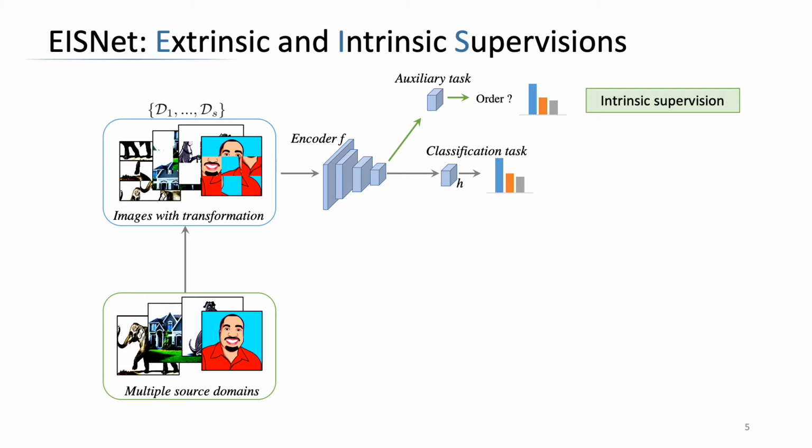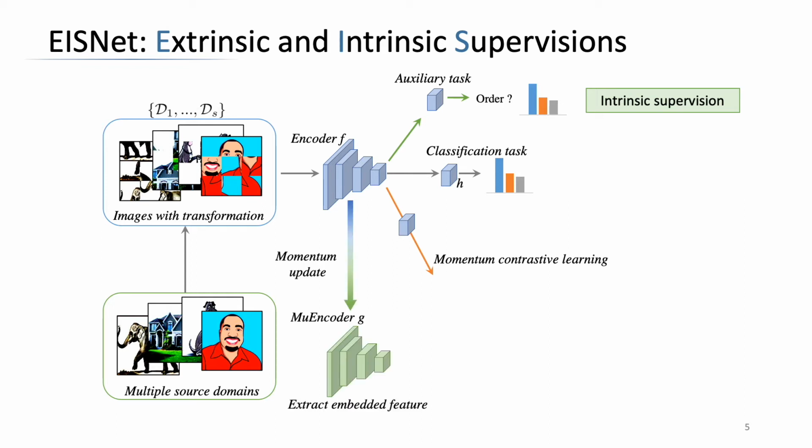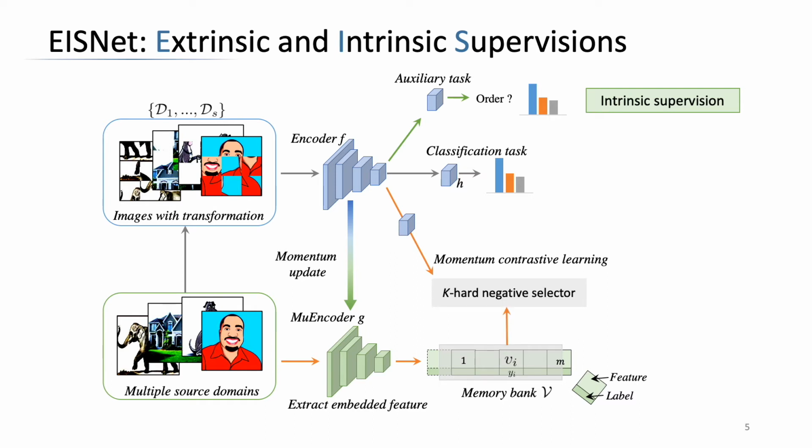Then, we design a momentum contrastive learning scheme to encourage the network to learn such domain-independent yet class-specific features by considering the mutual relation among samples across domains. Specifically, we introduce a momentum-updated encoder to extract consistent embedded features. We store these object features into a memory bank with a large bank size. We dynamically update the memory bank by discarding the oldest items and feeding the new batch of embedded features, where the memory bank acts as a queue.